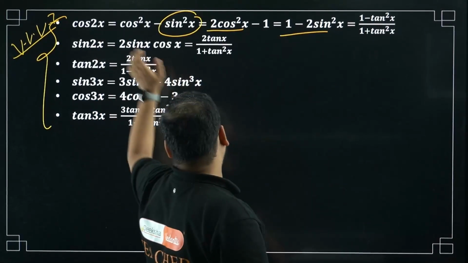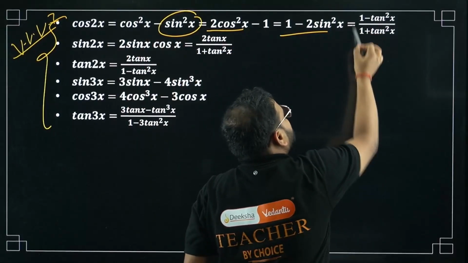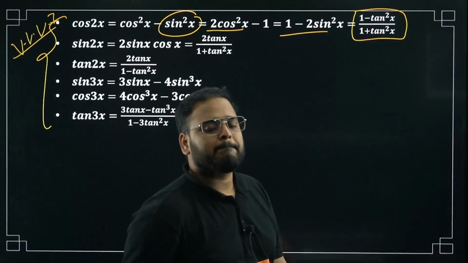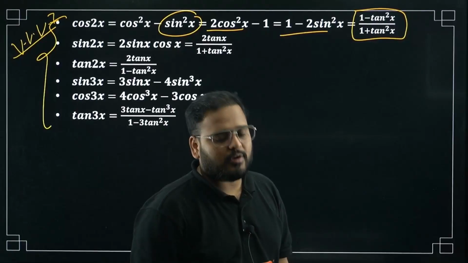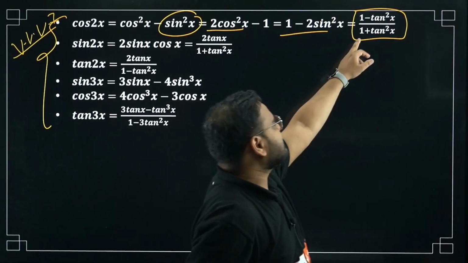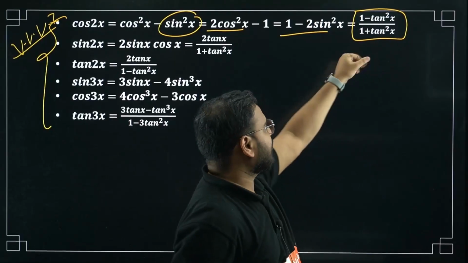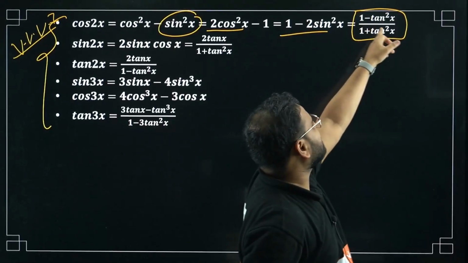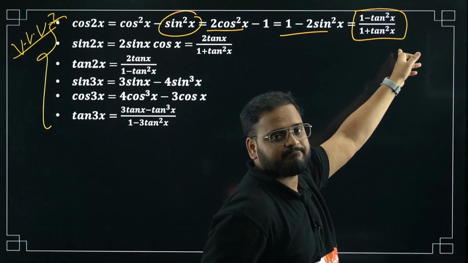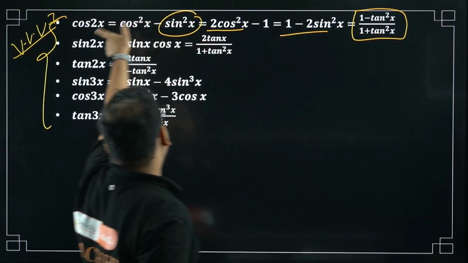Also, if you have to write cos 2x in this form, sometimes this is relevant in integration questions. I've solved this kind of question with you. Remember the question tan inverse of root x? What happens here is 1 minus tan square x upon 1 plus tan square x. This is also the same formula for cos 2x.